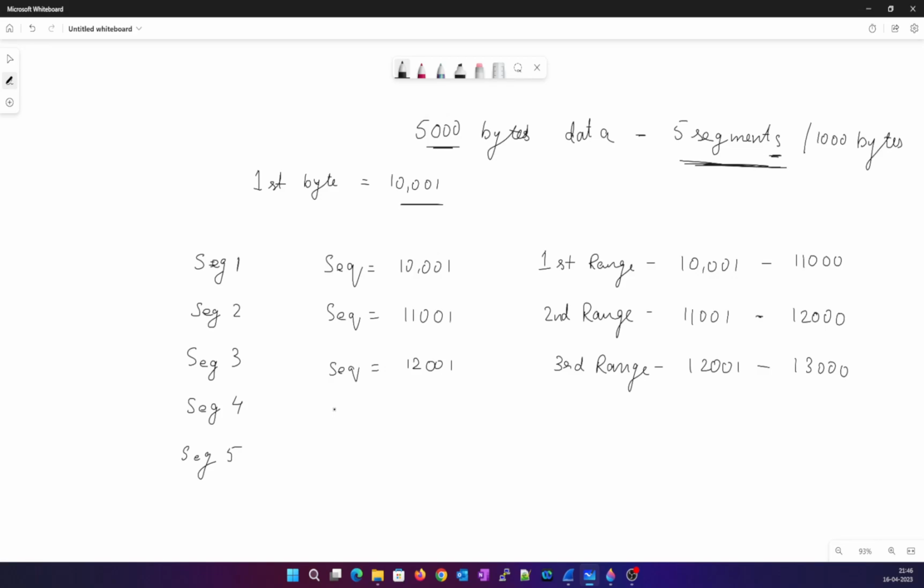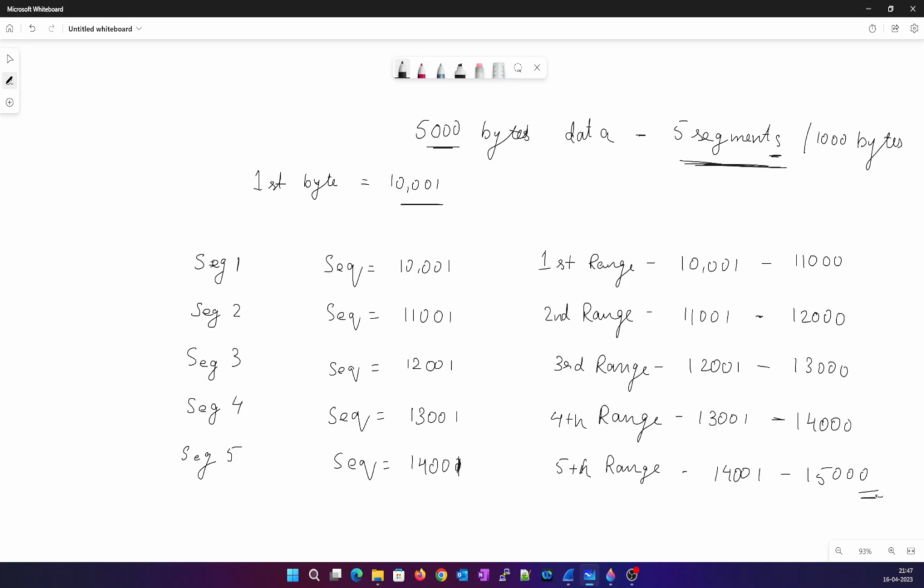Similarly, segment 4 will start with a sequence number of 13,001, and the range will be 13,001 to 14,000, and the last segment will start with a sequence number of 14,001, and the range will be 14,001 to 15,000.